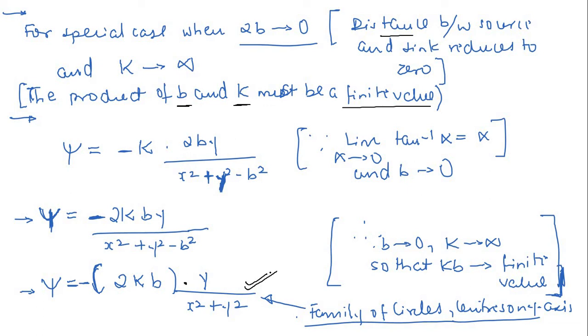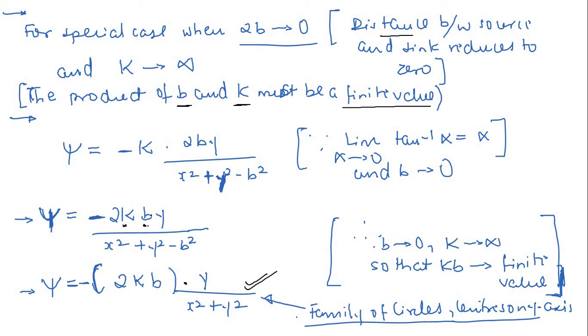So these two centers, point A and point B, are coinciding, the 2b tends to 0. Now, why did I say that it should possess infinite strength? The reason is this product kb. Let's say K possesses some finite value and b is tending to 0. Then definitely this psi is going to be 0.